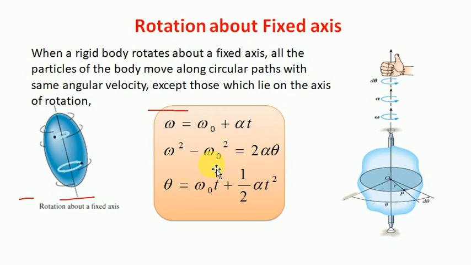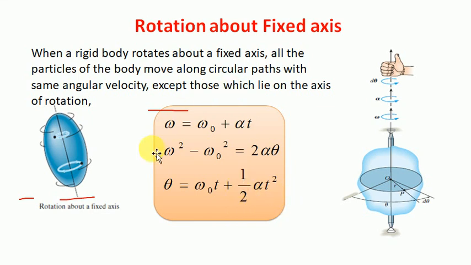Again, we have omega square minus omega naught square is equal to twice alpha theta. So here, what is omega? Angular velocity. And what is angular velocity? It is the rate of change of angular position or angular displacement. Now what is theta here? So theta is the angular displacement. And again we have theta is equal to omega naught t plus 1 by 2 alpha t square.